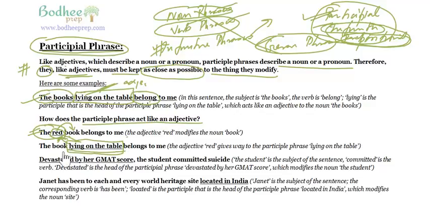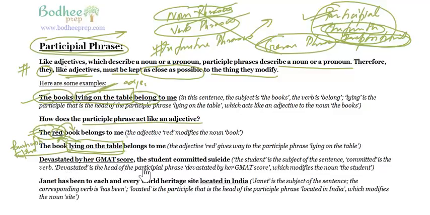We call it a participle, right? So this is basically a participle phrase, not a gerund. Why? Because a gerund always takes the position of a noun. The participle takes the position of an adjective. The book lying on the table belongs to me, right?